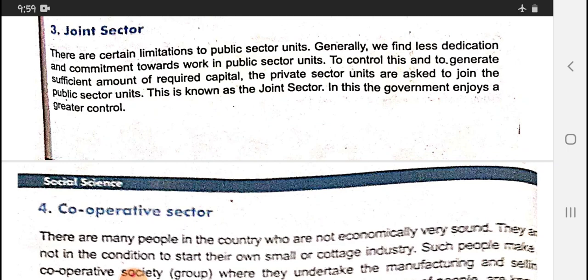There are certain limitations to public sector units. Generally, we find less dedication and commitment towards work in public sector units. To control this and to generate a sufficient amount of required capital, private sector units are asked to join the public sector units. This is known as the joint sector. In this, the government enjoys greater control.